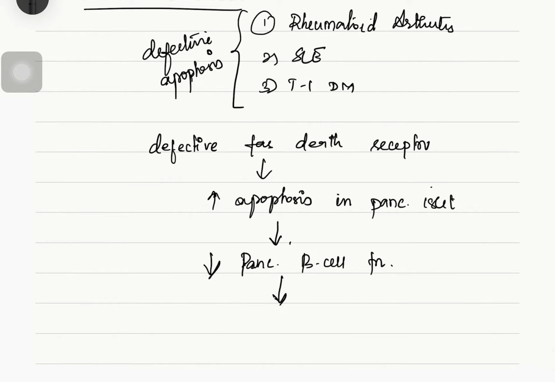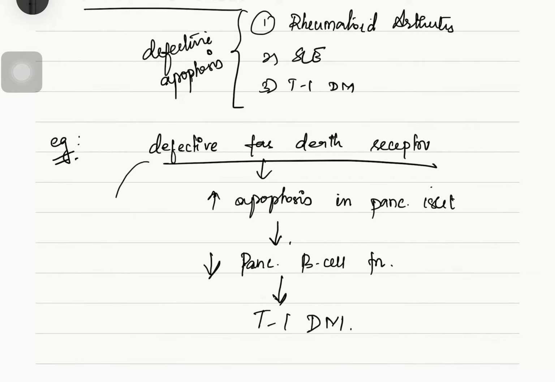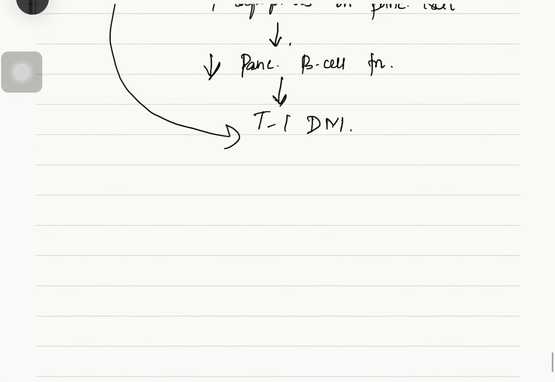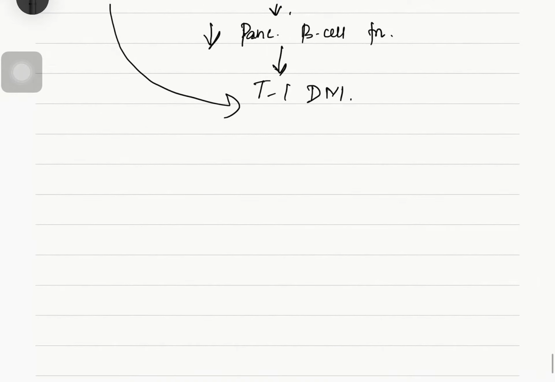If there is this decrease in pancreatic beta cell function, it will lead to type 1 diabetes mellitus. So this is one of the mechanisms by which the defective Fas death receptor is causing type 1. There are other conditions also leading to type 1 diabetes mellitus, but if we are concerned about apoptosis, this is the cause.